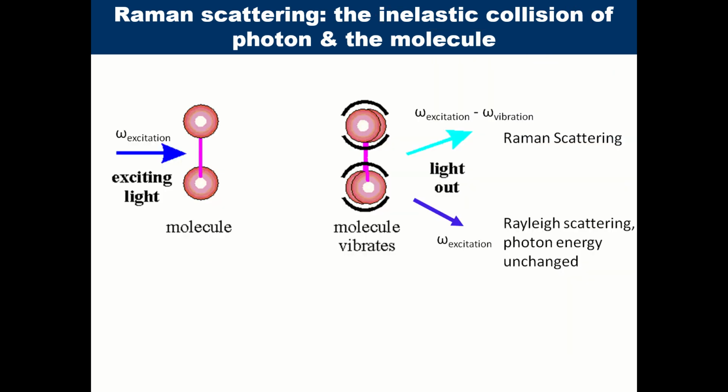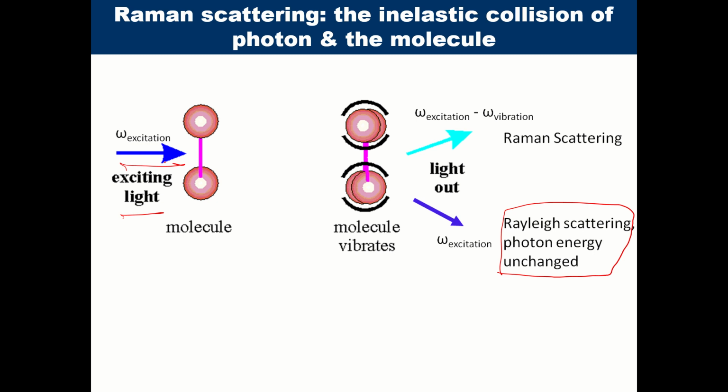Okay, so the first thing is that you had an exciting source of radiation, a laser that we talked about, monochromatic source of light, very very intense source of light. And then what happens, most of the light that comes out, the energy of photon is unchanged.